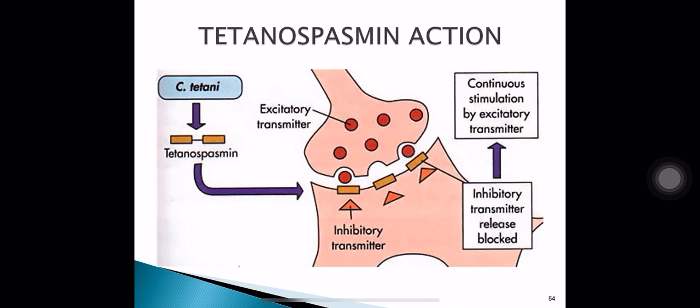Here is a figure which shows the mechanism of action of tetanospasmin. At the neuromuscular junction, the excitatory transmitters are released and inhibitory transmitters are released. Tetanospasmin blocks the release of inhibitory neurotransmitters, because of which the excitatory transmitter release goes on continuously, and because of that continuous excitatory transmission, spastic paralysis sets in.